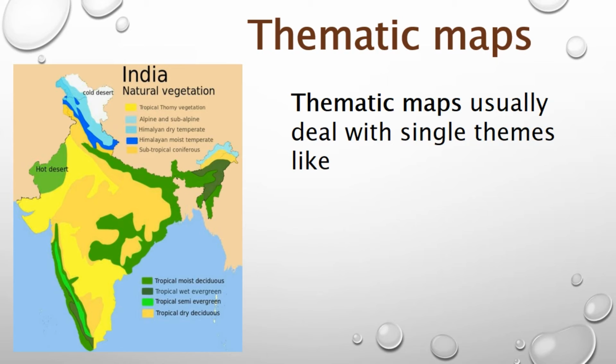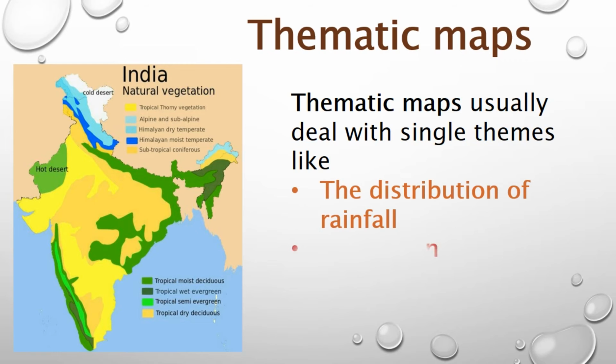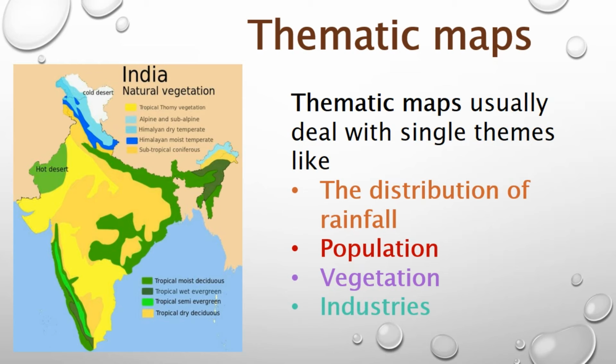So these thematic maps have a specific theme. For example, I told you the railway map. There are also economic maps, vegetation maps, rainfall maps, population maps, industries, roadways. For a single theme there is a map. It is for a specific theme, which is called a thematic map.